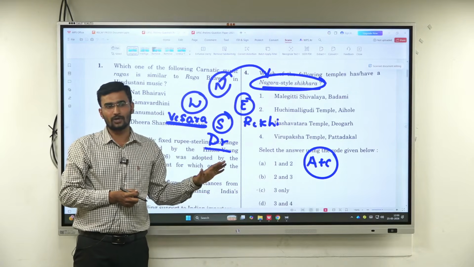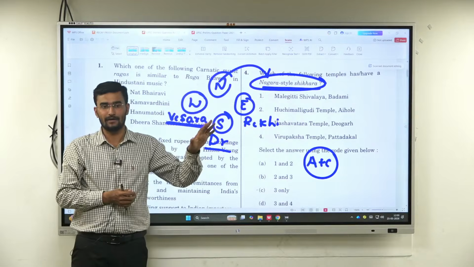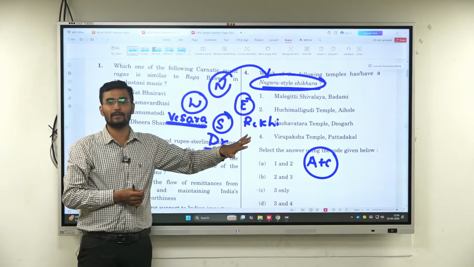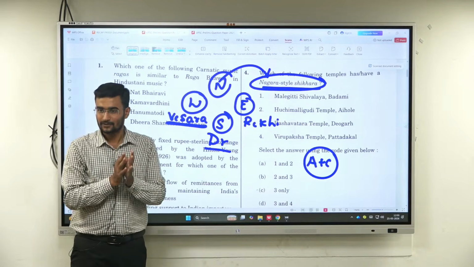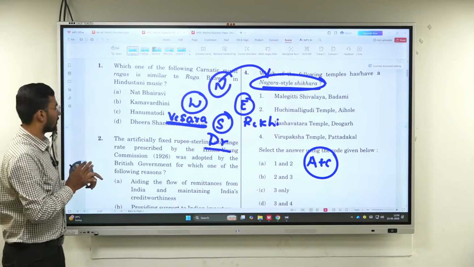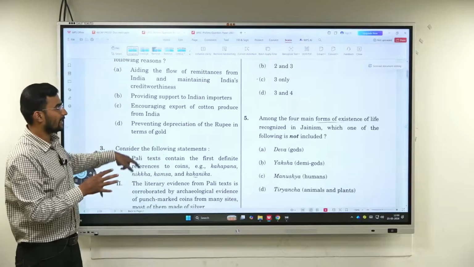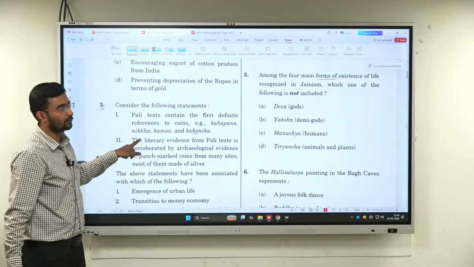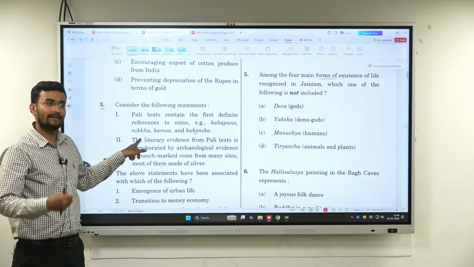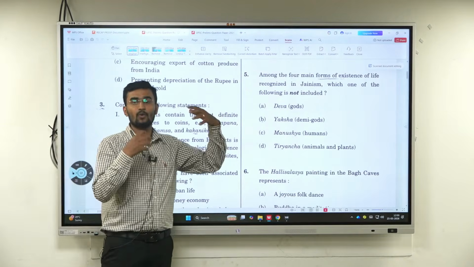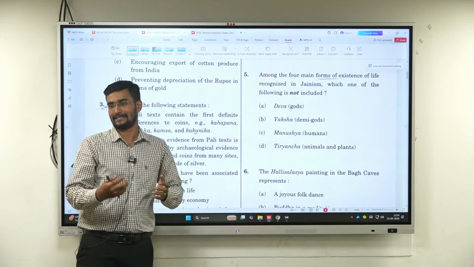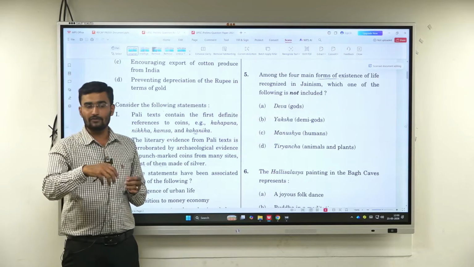See, every option is not major, it is not hit and run. Rather, you can take some foundational basics and apply those basics also. Yes or no? Done. This is the fourth question. Now observe again with respect to this fifth one, Jainism again. And again, they've asked a question about Jainism and Buddhism. Every year there is one. But the question is, you won't be in a position to solve it, but you need to take a guess. With the limited knowledge you have, you should take a guess.